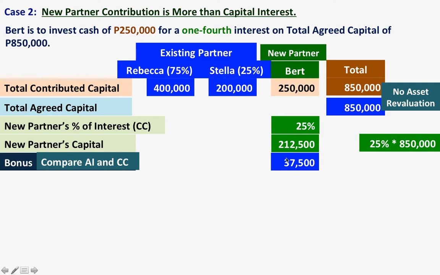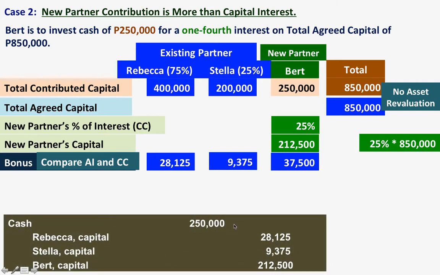So in this case, these 37,500 will be shared by the existing partners, Rebecca and Stella. The way they will share this is that 75% of 37,500 is for Rebecca, and 25% of 37,500, which is equivalent to 9,375, will be given to Stella.